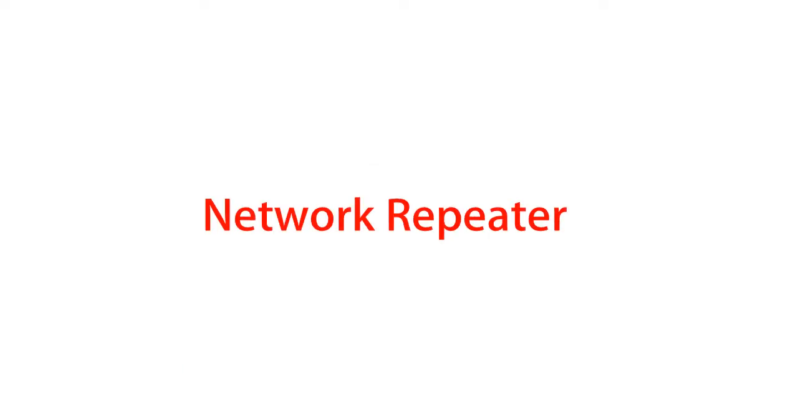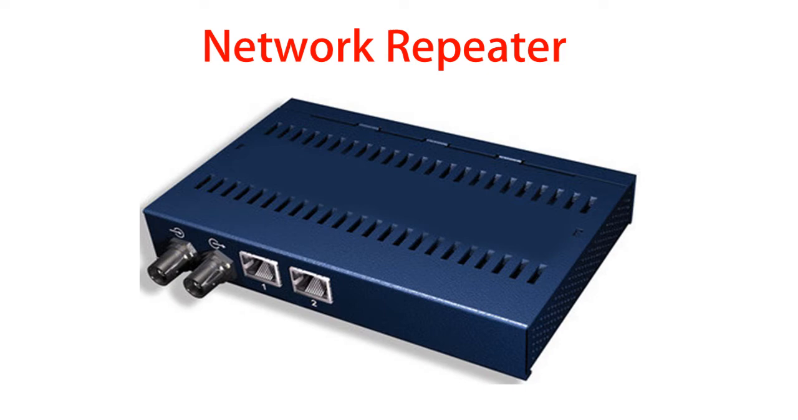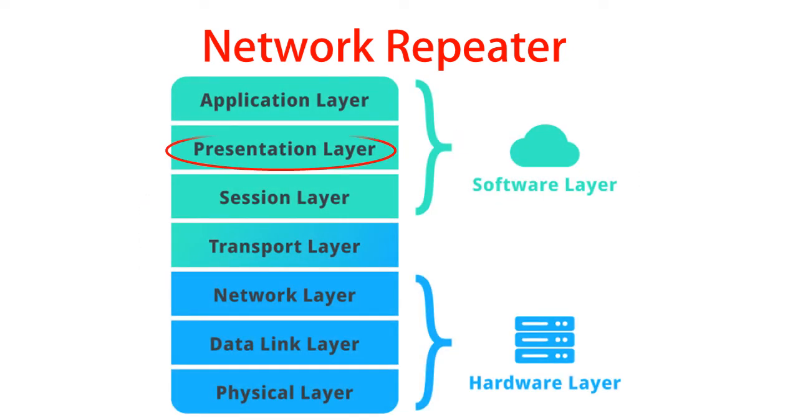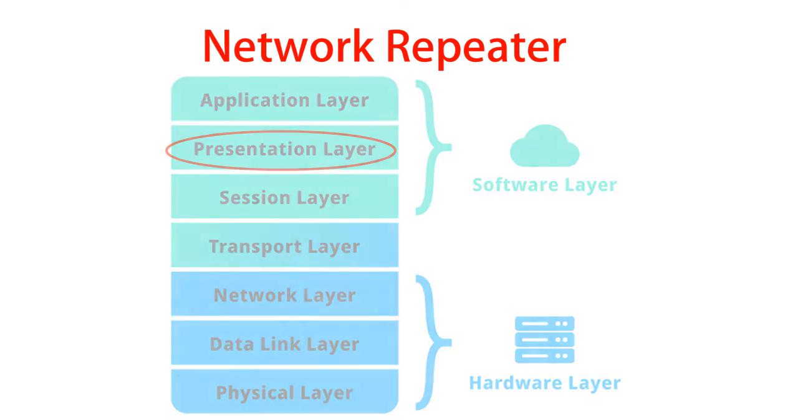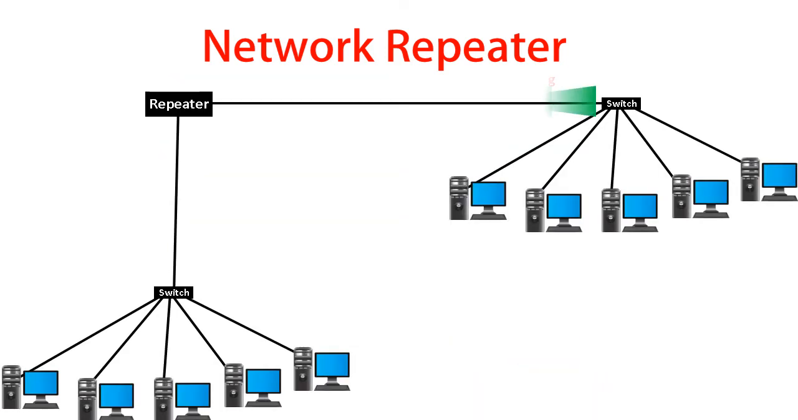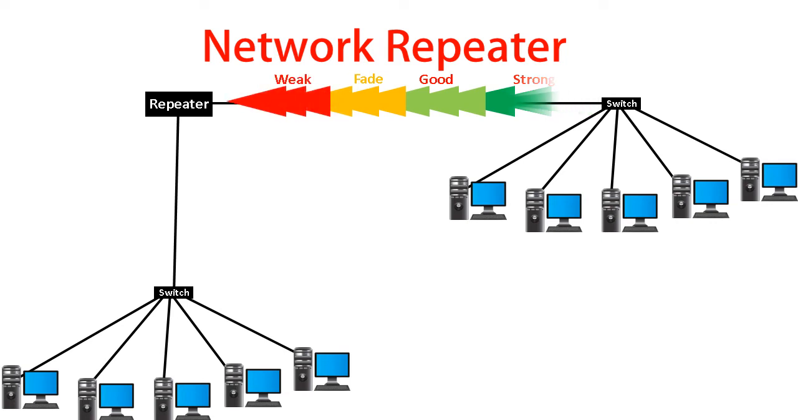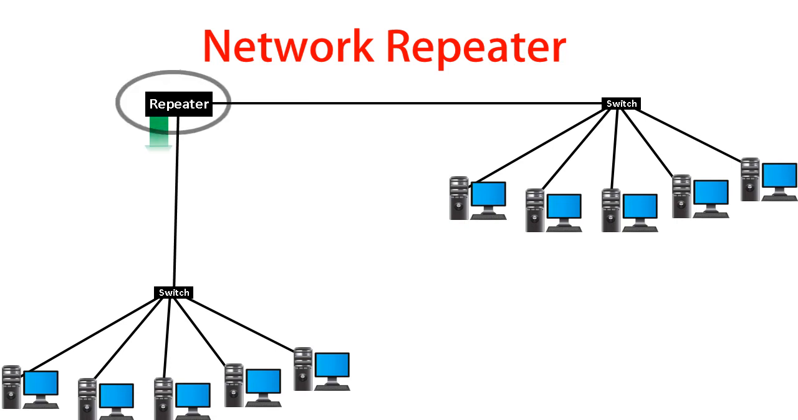Network repeater. Now let us learn about the network repeater. Repeaters are network devices that operate at physical layer of the OSI model. Repeater amplifies or regenerates an incoming signal before retransmitting it to the next node. Repeaters are used in the network to expand its coverage. So the repeaters are also known as signal booster.